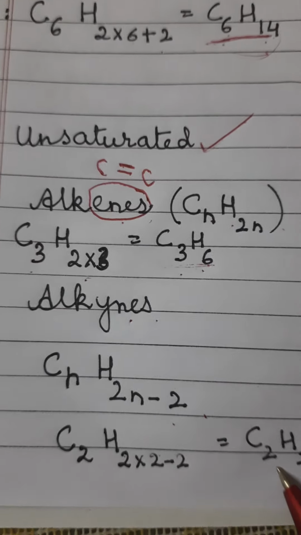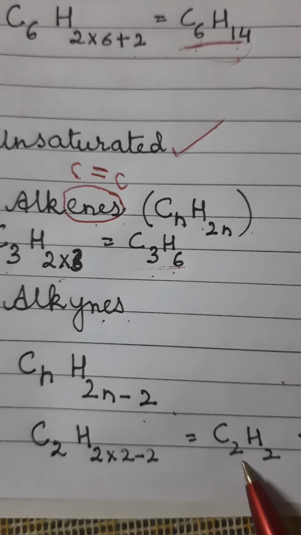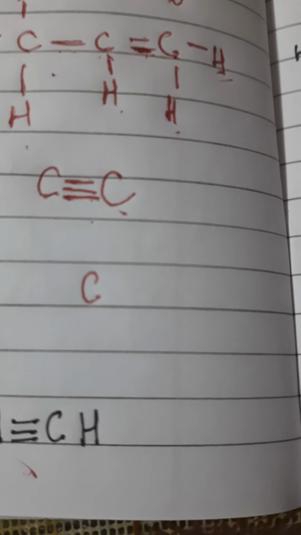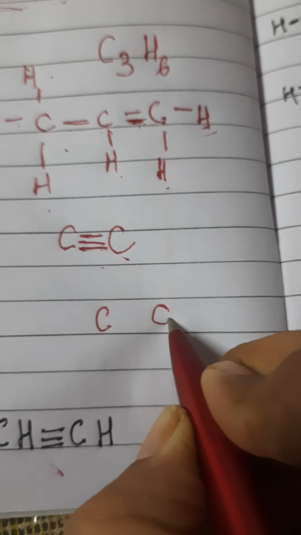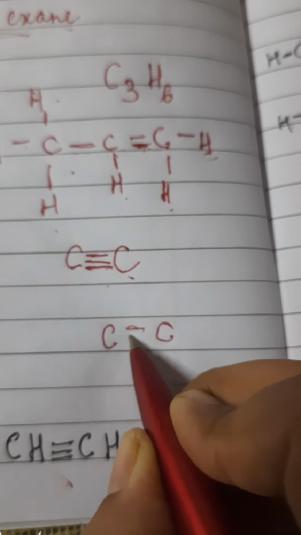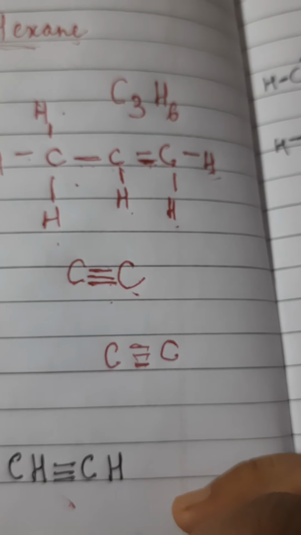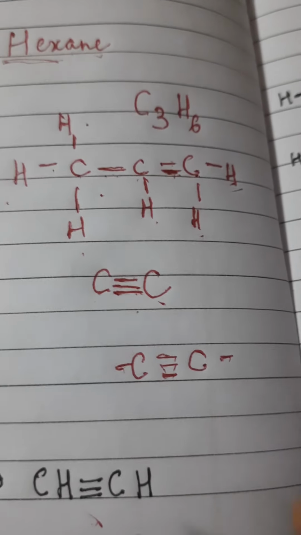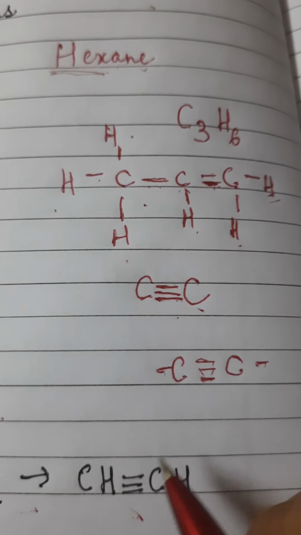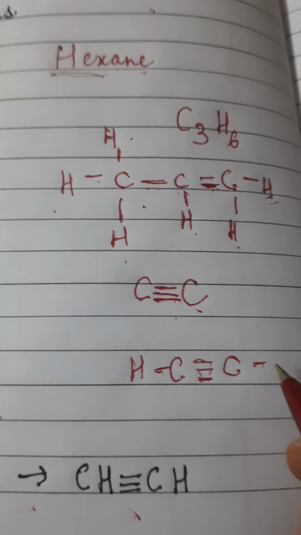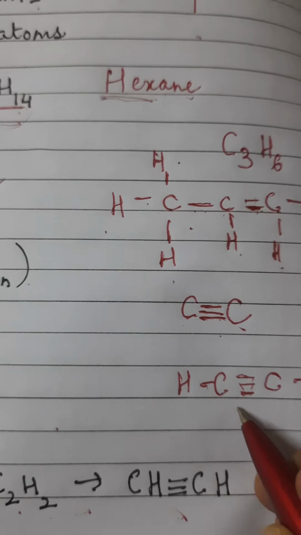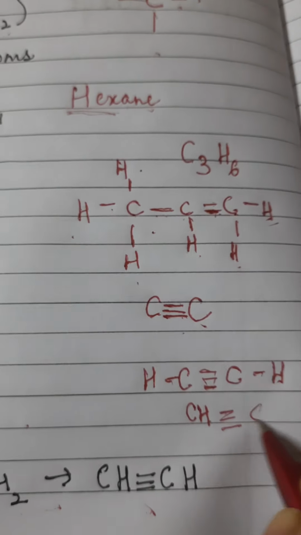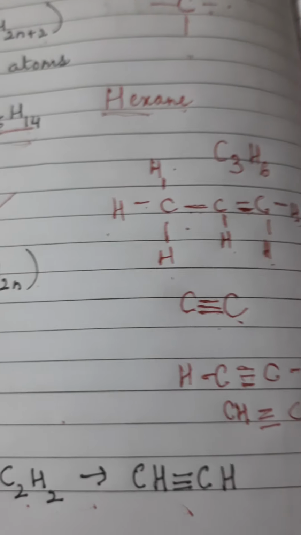That is, if you have to draw the structure of C2H2, C2 means I have 2 carbon atoms. Since it is an alkyne, I know there is a triple bond that is going to exist between the carbon atoms. Now one position is vacant because 4 valencies we have to satisfy. So one hydrogen you can attach. This will be the structure, that is, CH triple bond CH. This will be the alkyne.